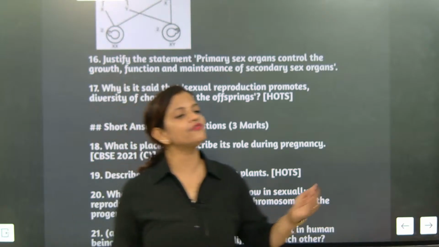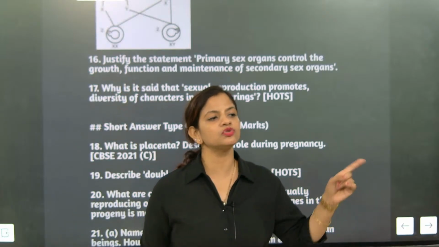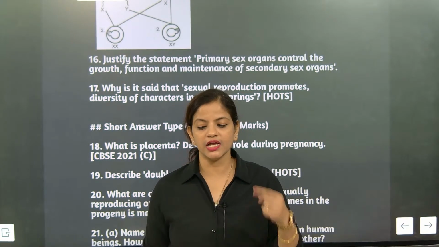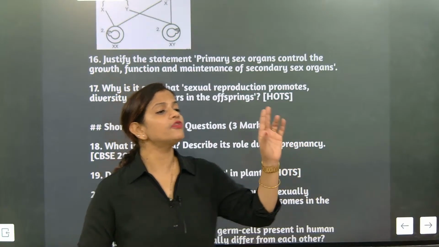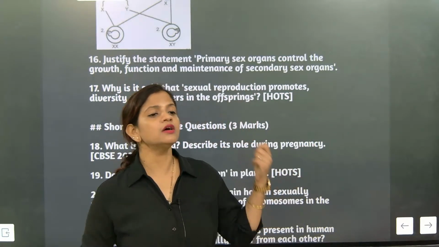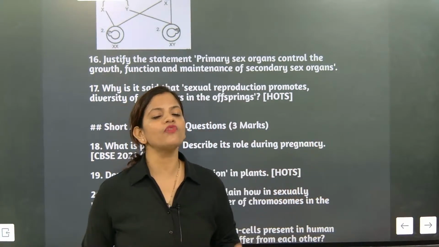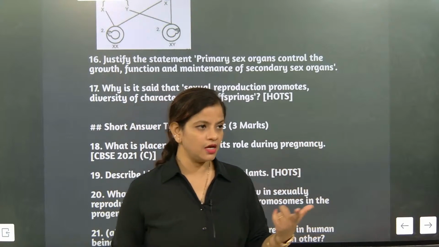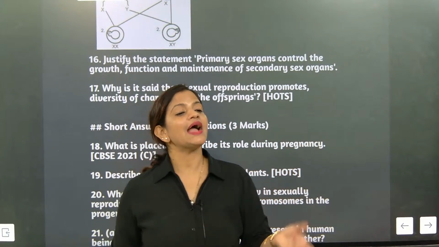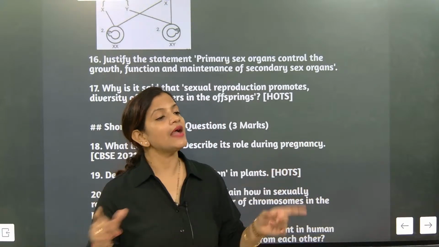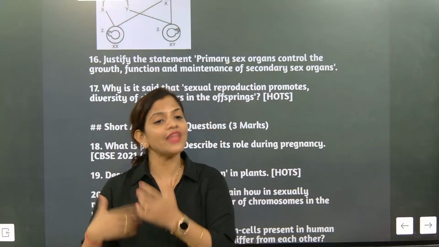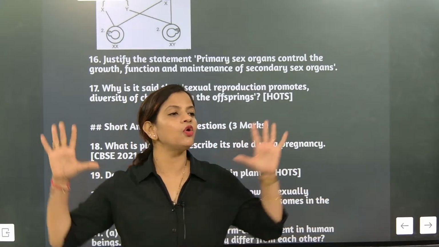This hereditary information is passed on from the parents to the offspring or progeny. How? Because of diploid and haploid. The germ cells, sperms and ova, are haploid, meaning single n. They fuse together and get converted to diploid.